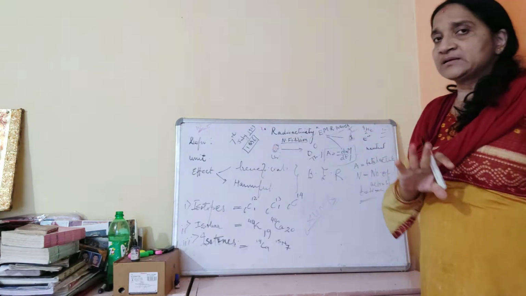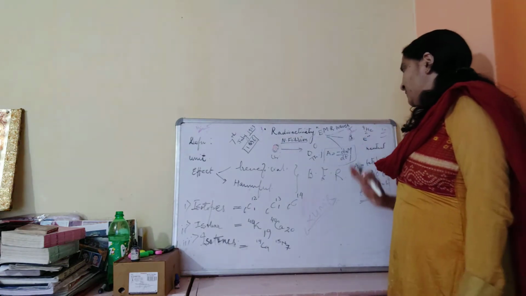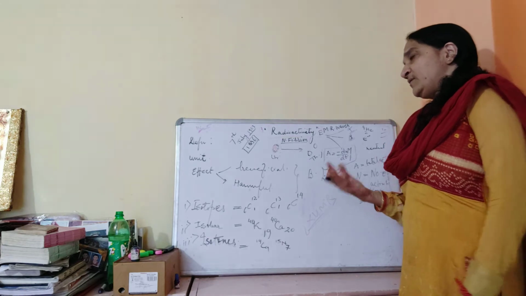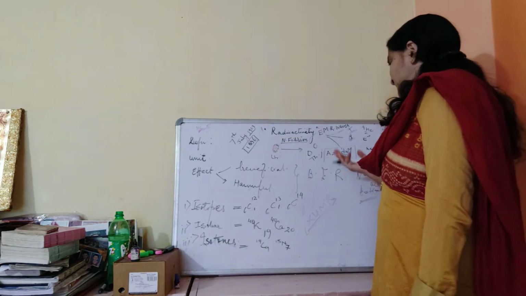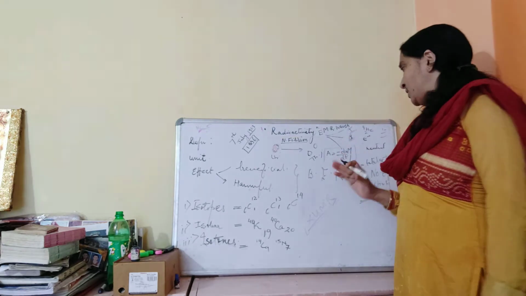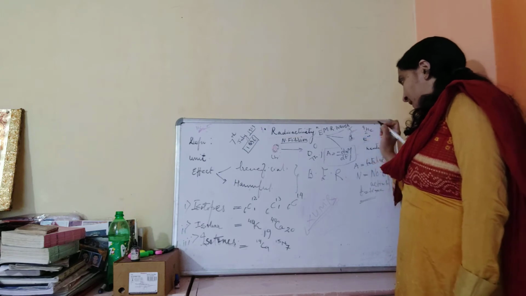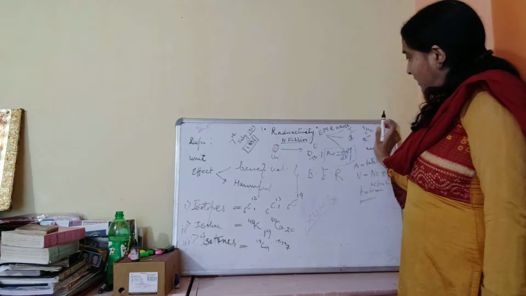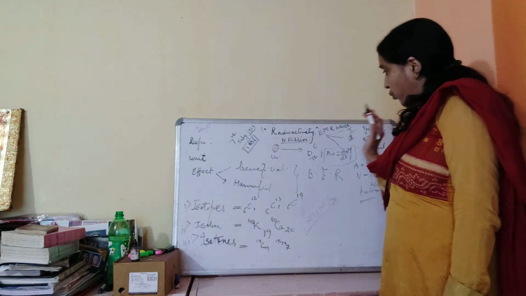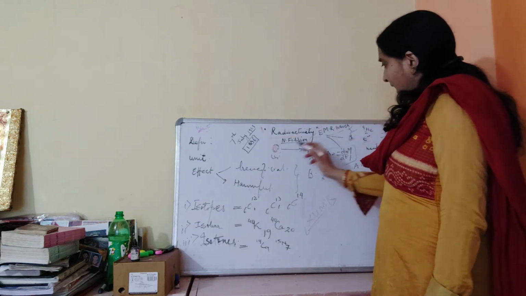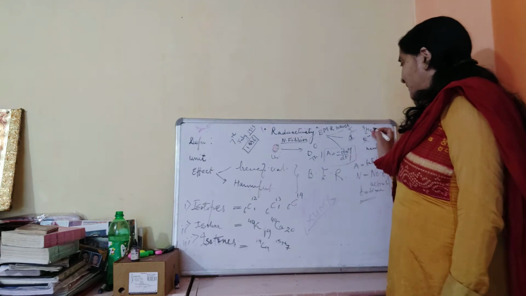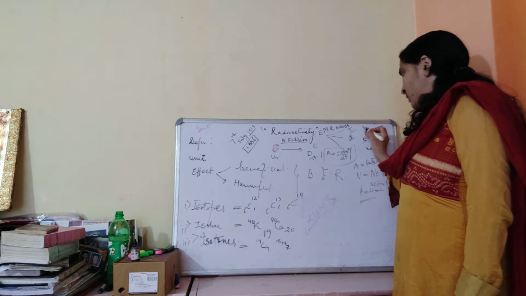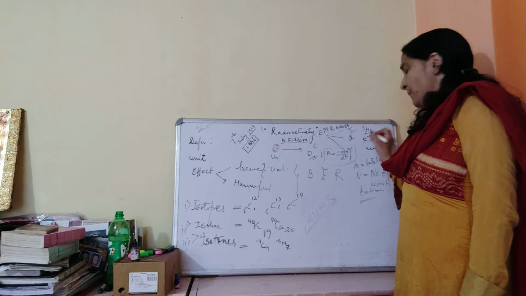Alpha radiation is a helium nucleus. You can remember the Rutherford experiment, or the J.J. Thomson experiment also. Beta is an electron, and gamma is neutral. If we consider the helium nucleus, when there is an attack of an alpha particle, there will be a decrease in atomic mass by 4 and atomic number by 2.